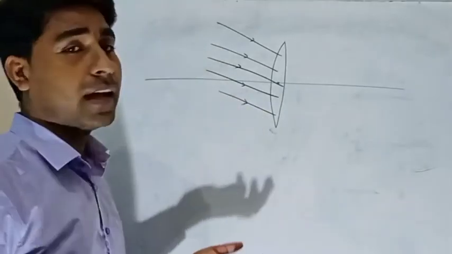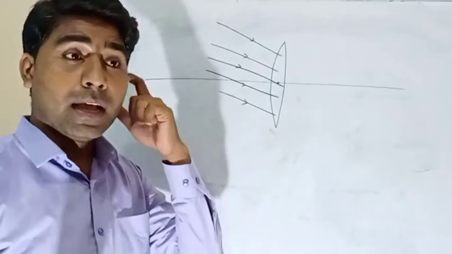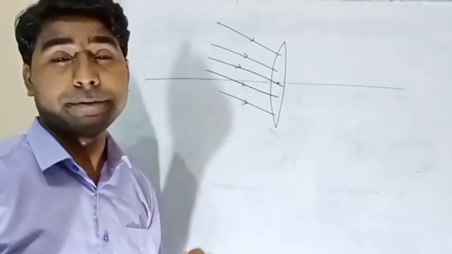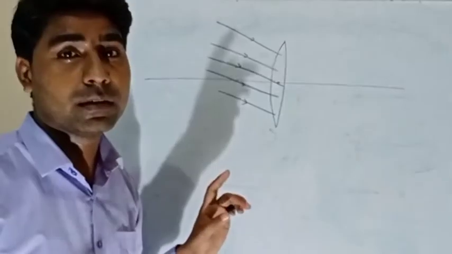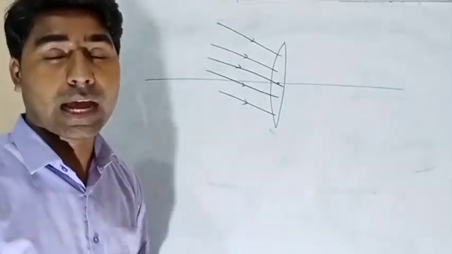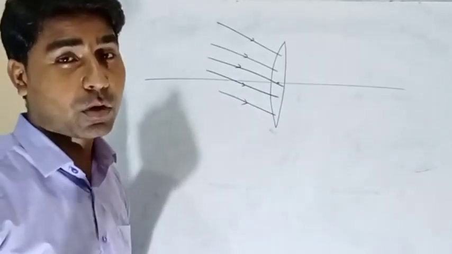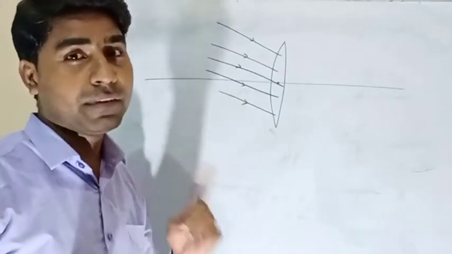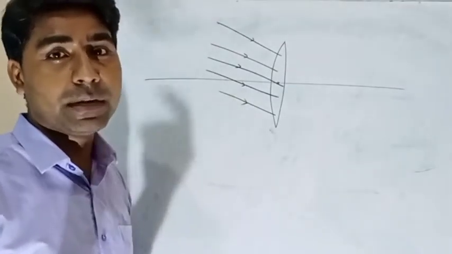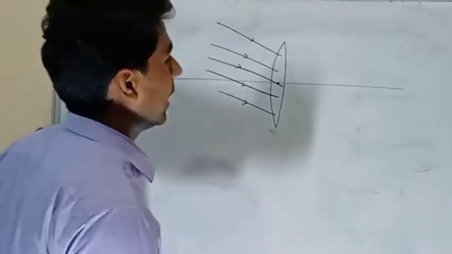See here, the rays are coming parallel, but they are not parallel to the principal axis. According to the definition of the first focus, the only condition was that the rays must be parallel. I haven't mentioned that the rays must also be parallel to the principal axis. So the condition is satisfied for the parallel rays, and wherever they meet, that must be the focus. Let's see where they are going to meet if I draw.